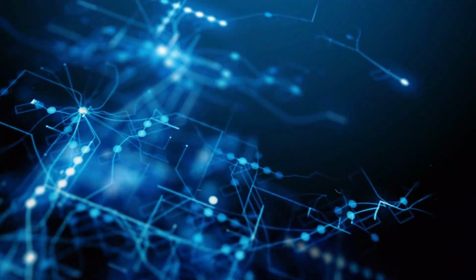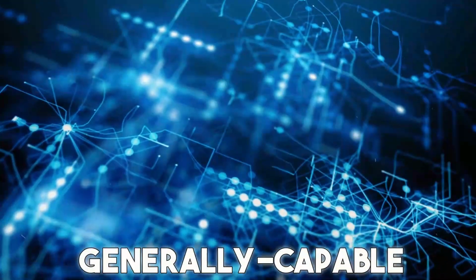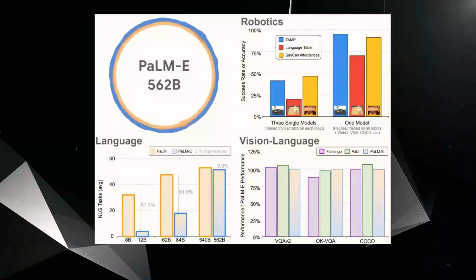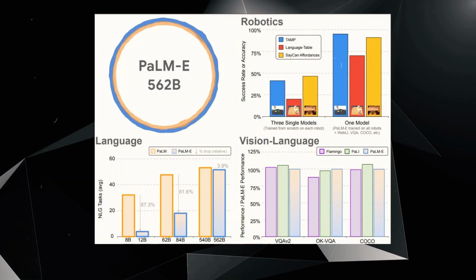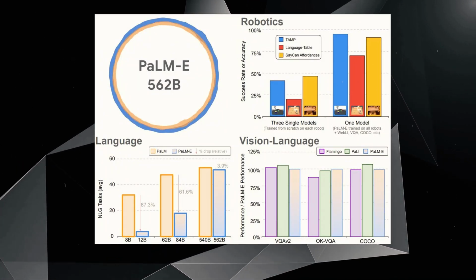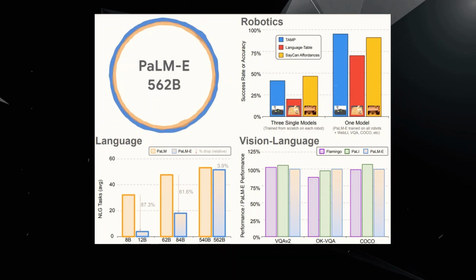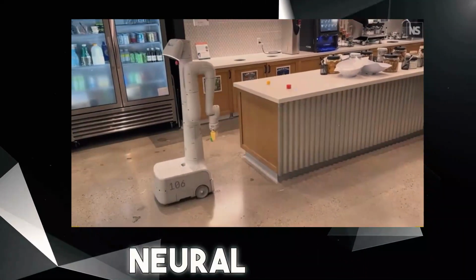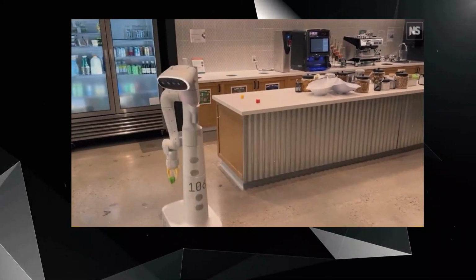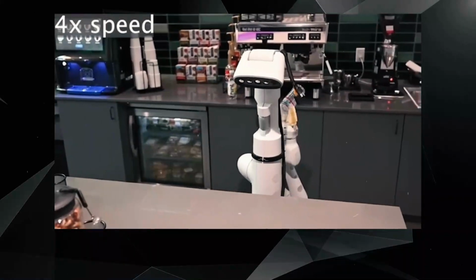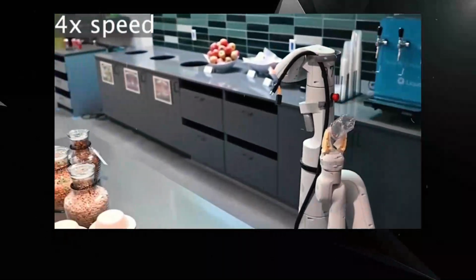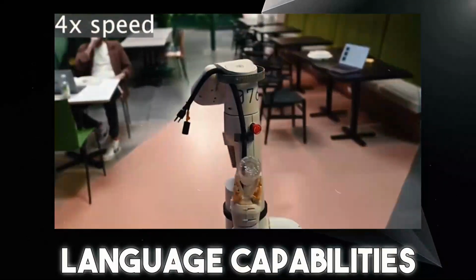Conclusion: PaLM-E pushes the boundaries of how generally capable models can be trained to simultaneously address vision, language, and robotics, while also being capable of transferring knowledge from vision and language to the robotics domain. There are additional topics investigated in further detail in the paper, such as how to leverage neural scene representations with PaLM-E, and also the extent to which PaLM-E, with greater model scale, experiences less catastrophic forgetting of its language capabilities.